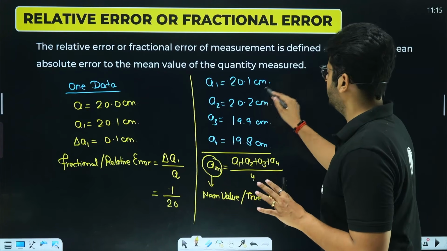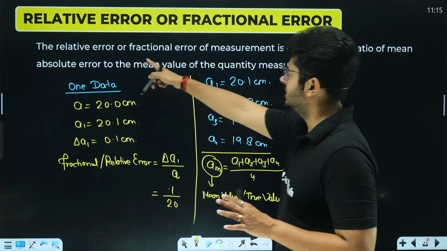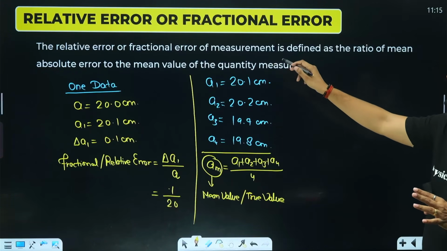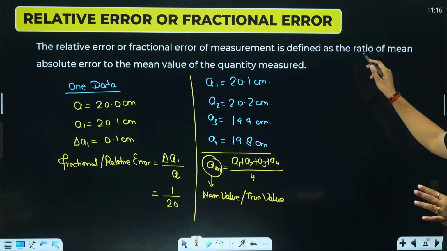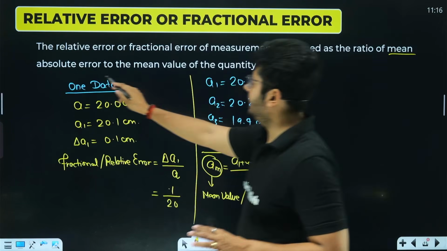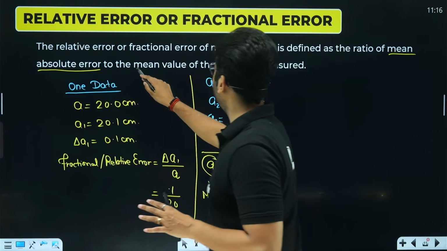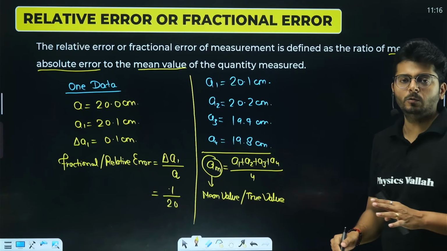In this situation, you will go ahead and talk about this definition. What is written here? The relative error of any measurement is defined as the ratio of the mean absolute error to the mean value. Mean absolute error to the mean value.